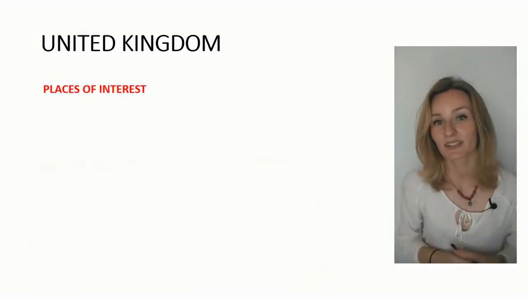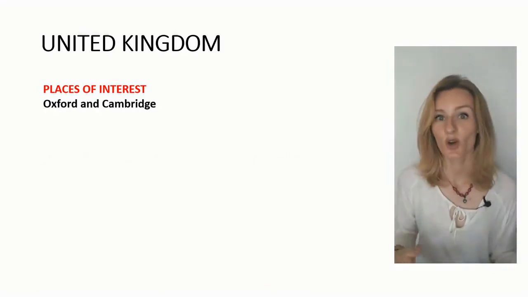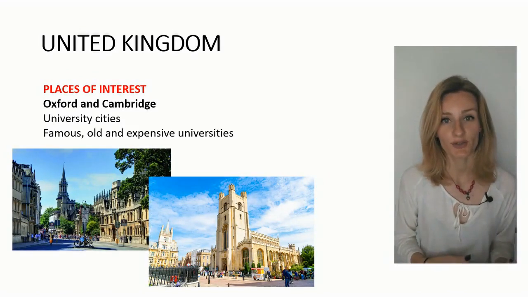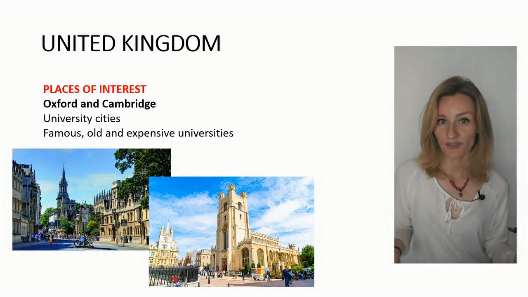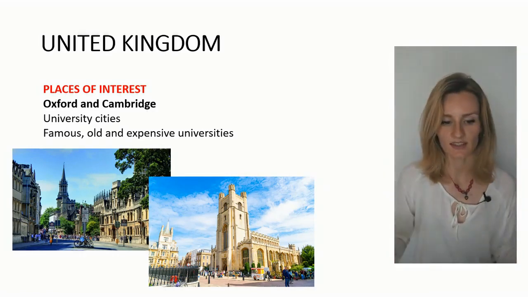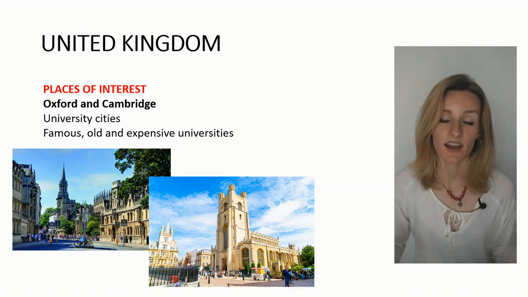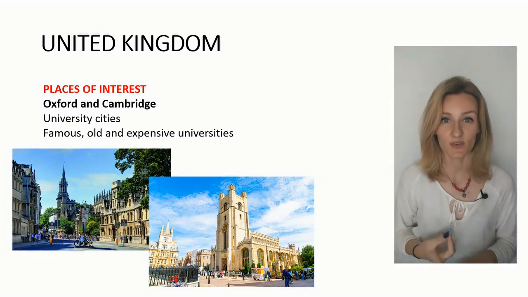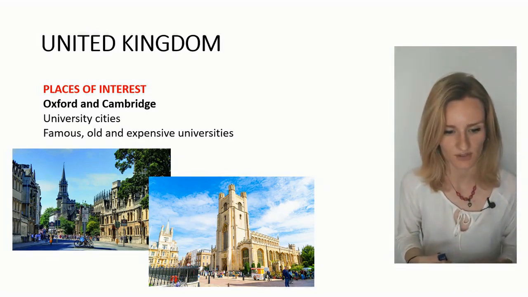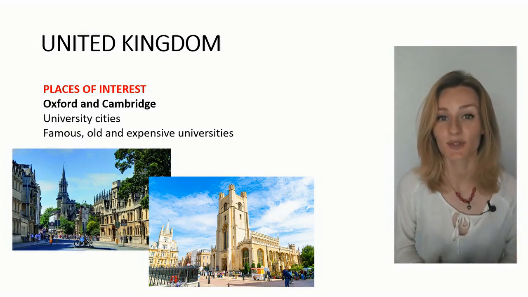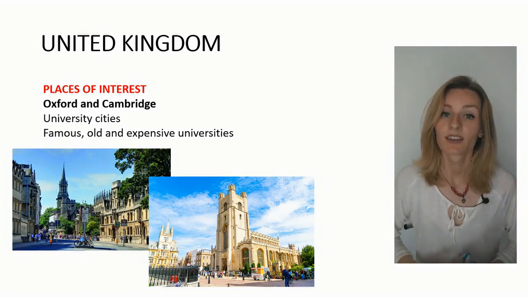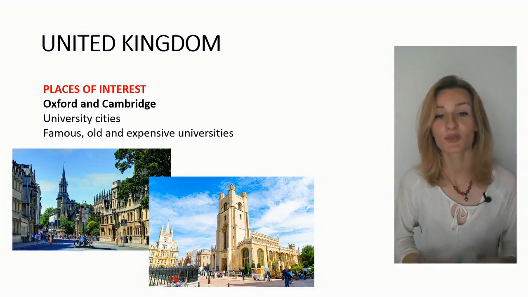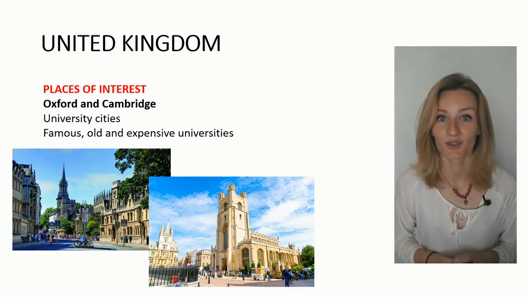The last two recommendations are some cities. There are so many interesting cities in England, but let's mention these two, Oxford and Cambridge. Both of these cities are located more or less in central England, and they are well known as university cities. Maybe you've heard about the University of Oxford and the University of Cambridge, which are very famous universities. They are also very old, as well as expensive. So if you want to study there, you should prepare a lot of money.